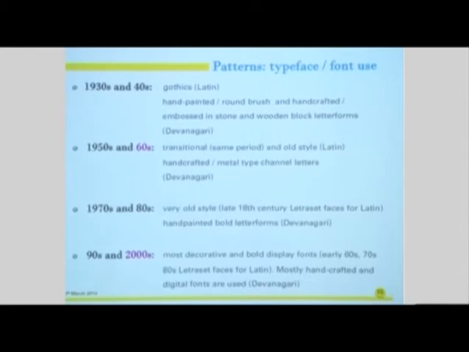Summarizing the syntactic trends, we see patterns in the font use in different eras. So briefly, for the 30s and 40s, a lot of Gothics have been used: Pratham Gothic, Century Gothic for Latin. For Devanagari, we see a lot of hand-painted forms. Brown brush has been used to paint these forms. There are handcrafted and embossed forms in stone and bone block leather forms.